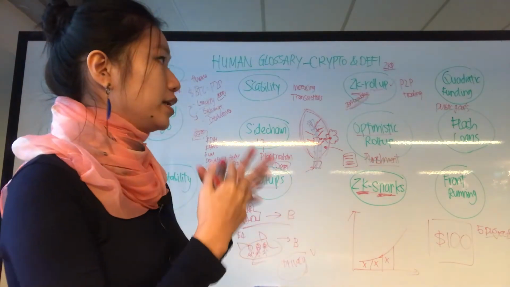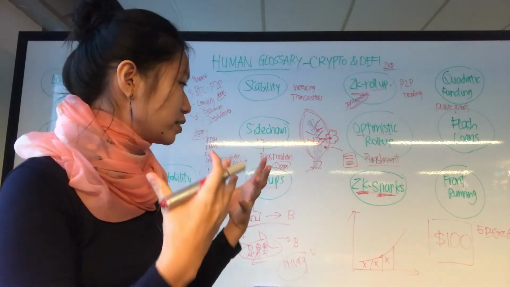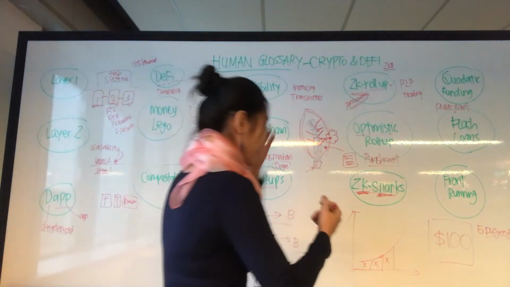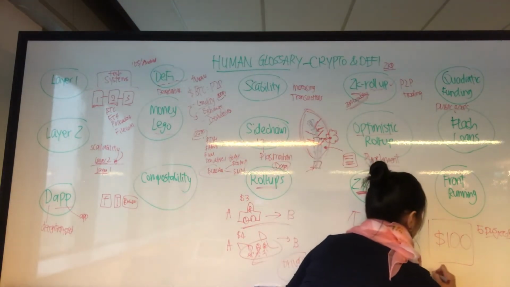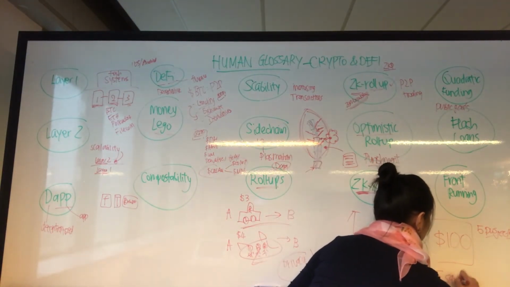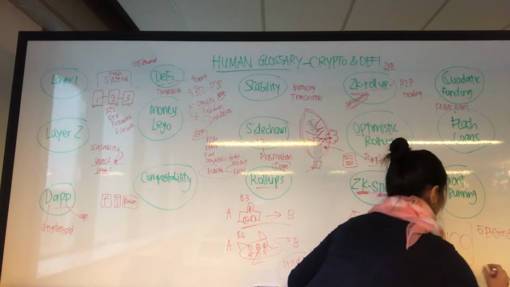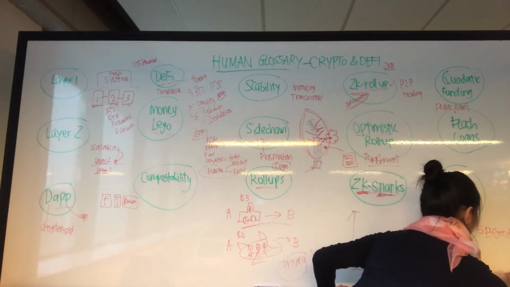The more sophisticated explanation is that you have the sum of the square, and then you have the sum of the square root.